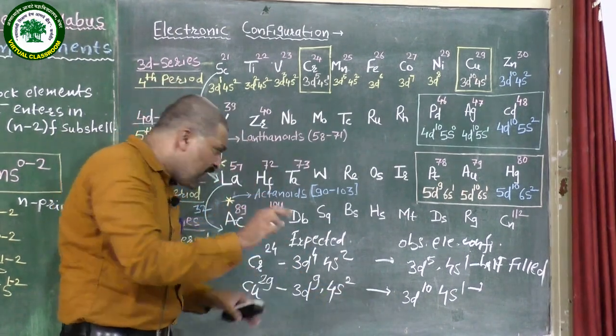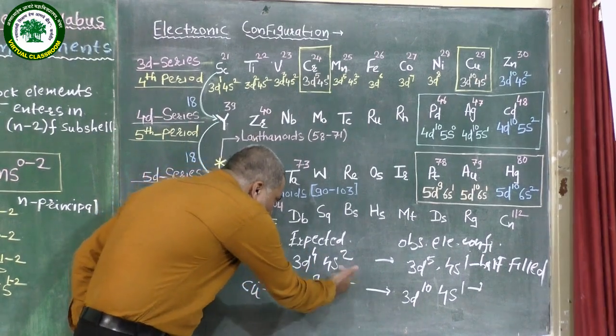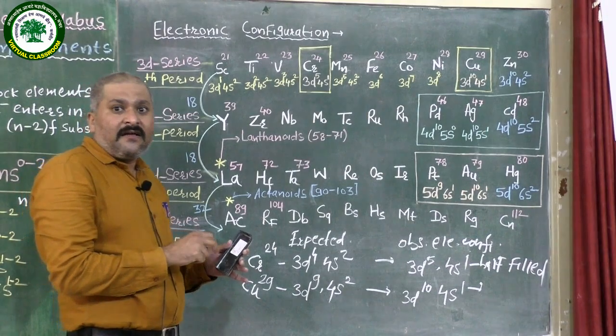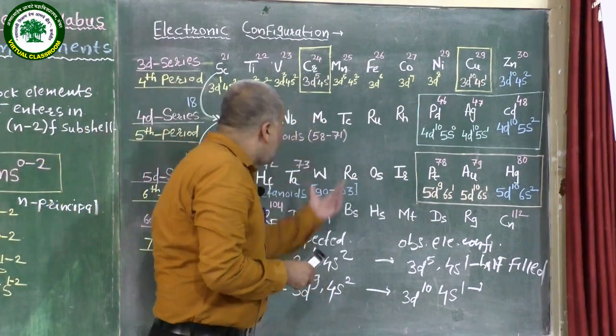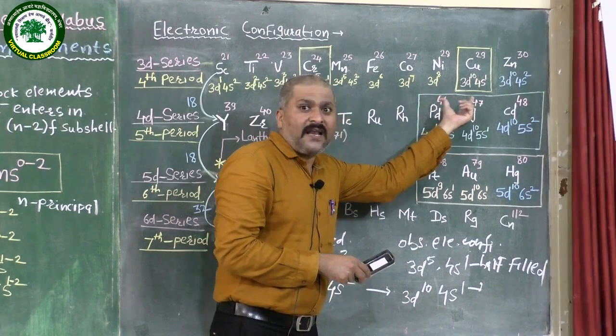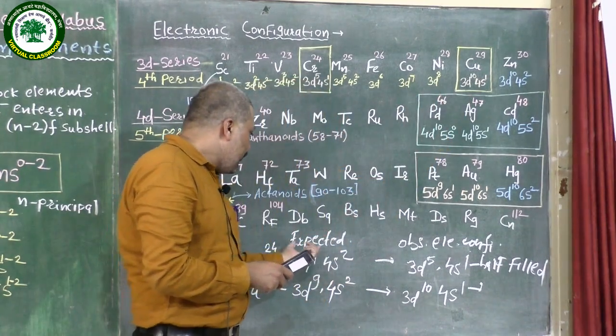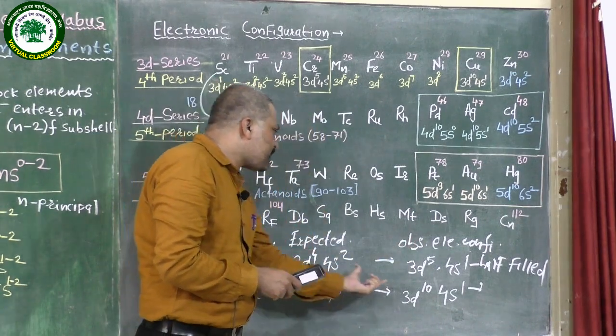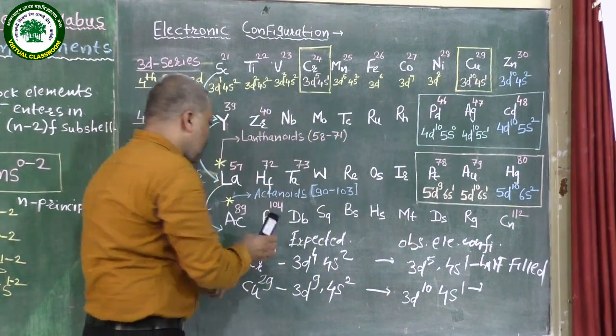Because of that, chromium and copper show a different electronic configuration, as the observed configuration is different from the expected configuration.